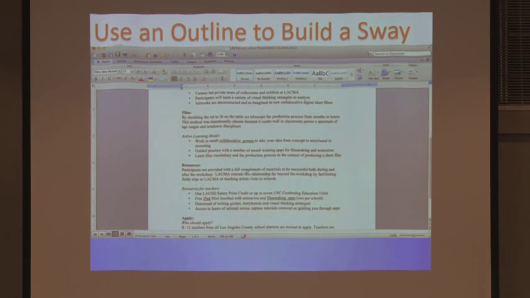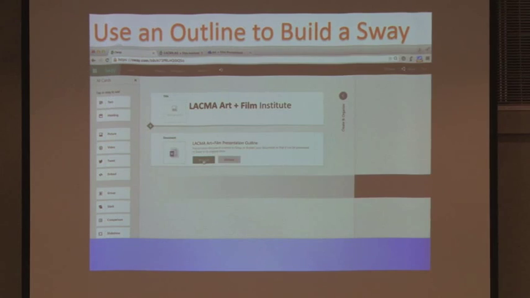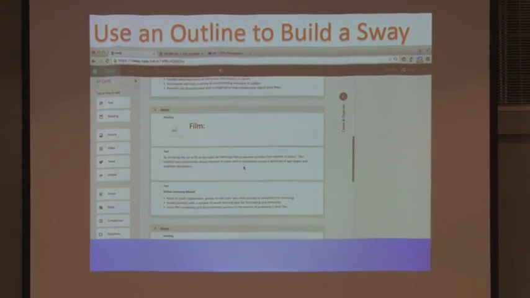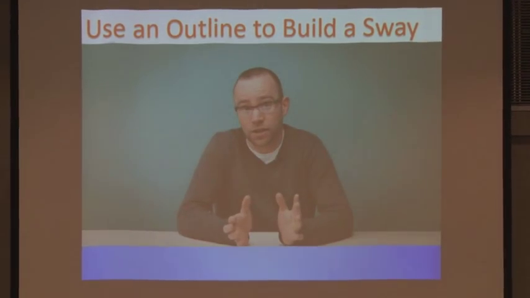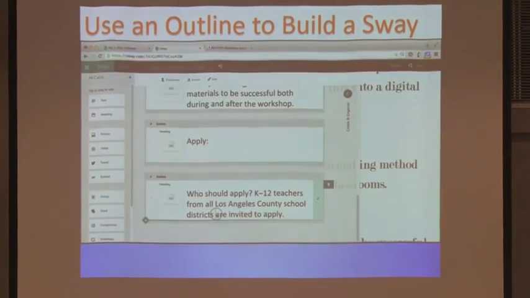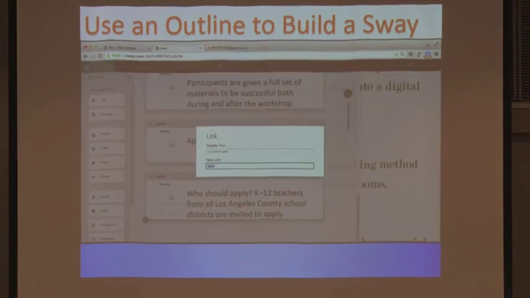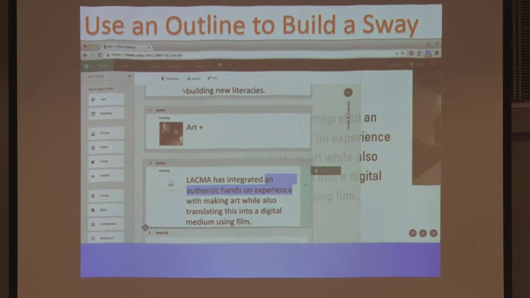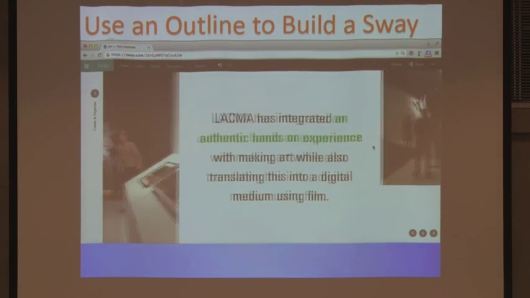So what he did, he had a Word document. He just opened it into Sway, and it took each section and made a little card out of it. Once in Sway, I can change the formatting of these text bars and update the pictures. Done. Now do you see why it took 15 minutes? He didn't have to type a thing.